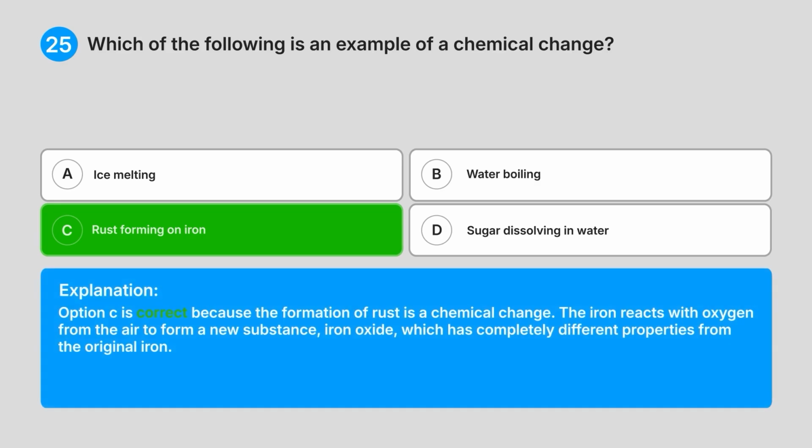Explanation. Option C is correct because the formation of rust is a chemical change. The iron reacts with oxygen from the air to form a new substance, iron oxide, which has completely different properties from the original iron.